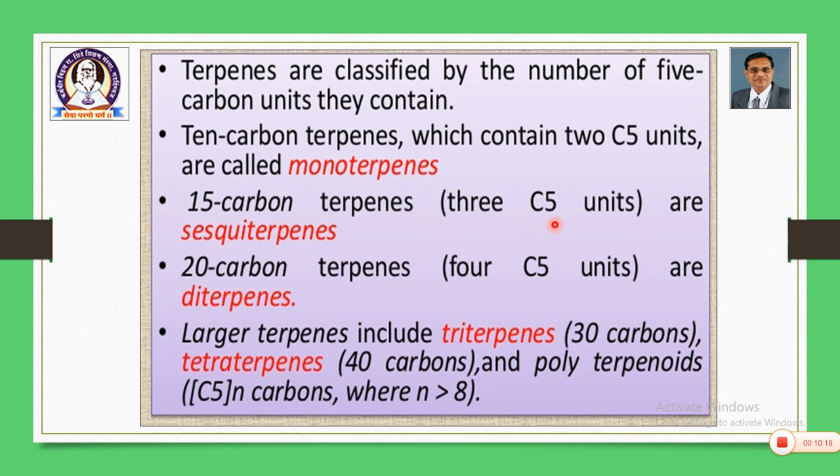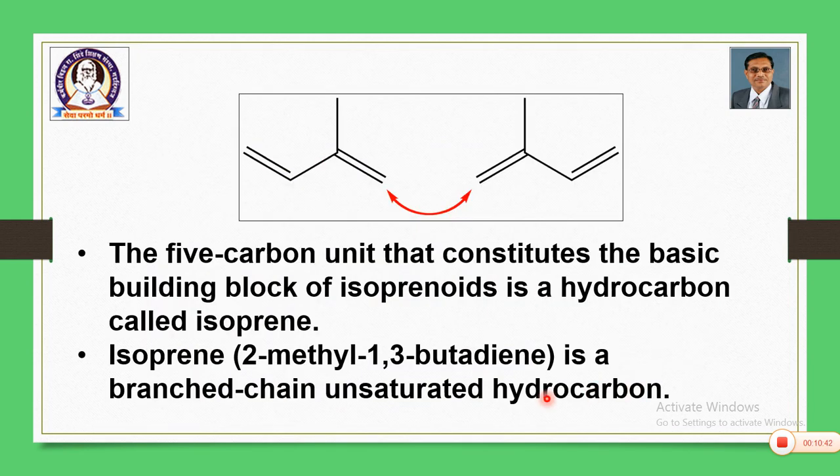15 carbon terpenes contain 3 isoprene units and are called sesquiterpenoids or sesquiterpenes. 20 carbon terpenes, that means 4 isoprene units, are diterpenes. Larger terpenes include triterpenes, that is 30 carbons, tetraterpenes and polyterpenoids, etc. So, this is a general method of classification. Then the 5 carbon unit that constitutes the basic building block of isoprenoids is a hydrocarbon called isoprene. This we have seen. So, these are the 2 isoprene units, and these isoprene units get attached to each other to form higher terpenoids.